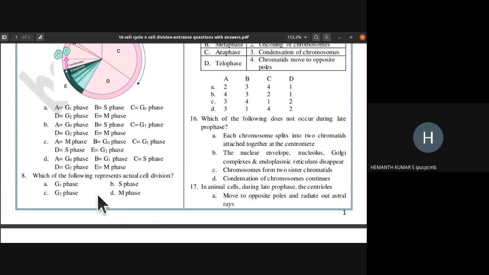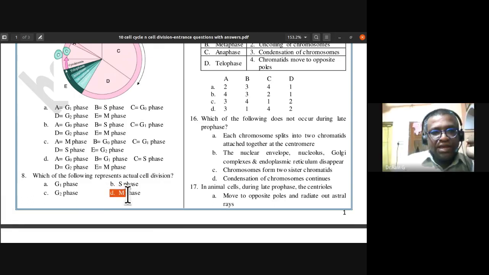Which of the following represents actual cell division? Option D. The M phase. Option D represents the cell division. Option D, M phase, is the answer.